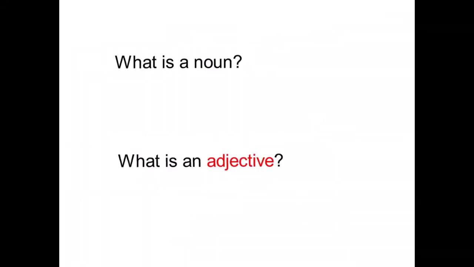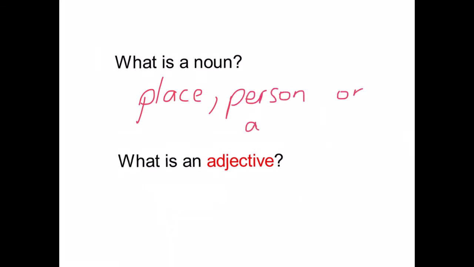Let's recap: what is a noun? A place, person, or a thing. Because we know what a noun is, that leads us nicely into adjectives. What is an adjective? An adjective is simply a word that describes a noun.